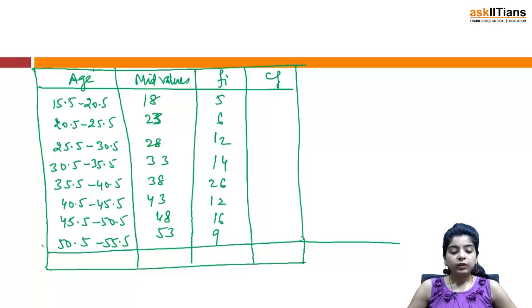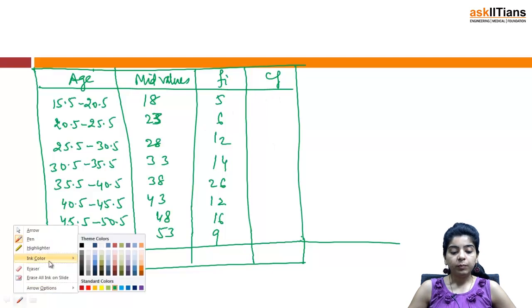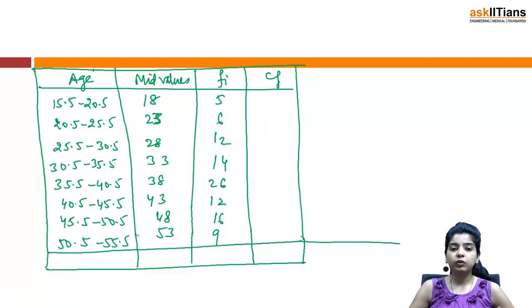Now you will calculate the cumulative frequency. If you remember, I've already told you how to calculate the cumulative frequency. Keep your first frequency as it is. Add this 11, add this 23, add this 37, add this, it becomes 63. Then we have 75, then we have 91 and 100.